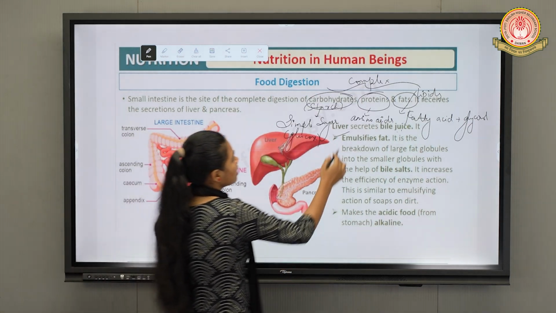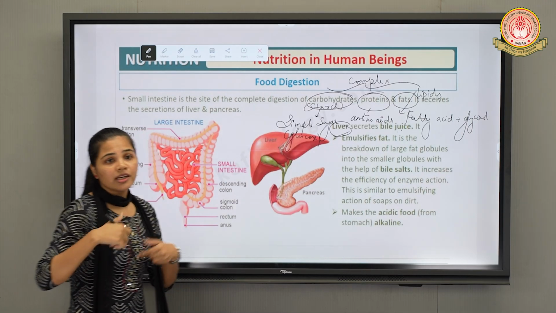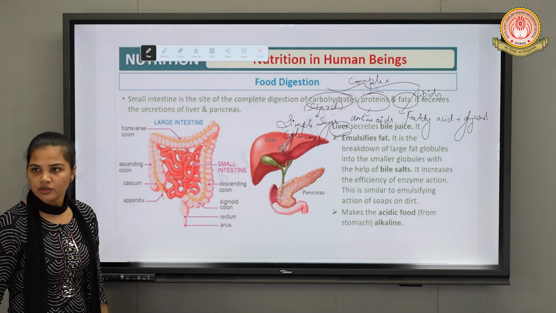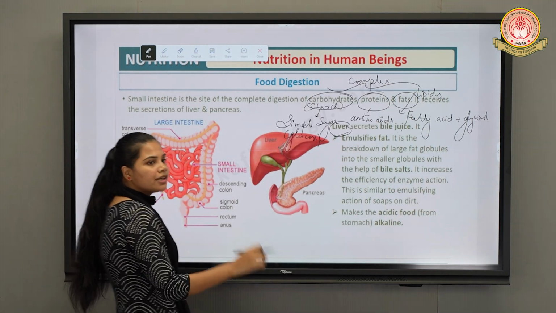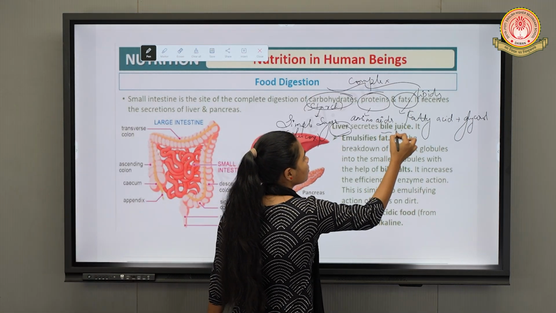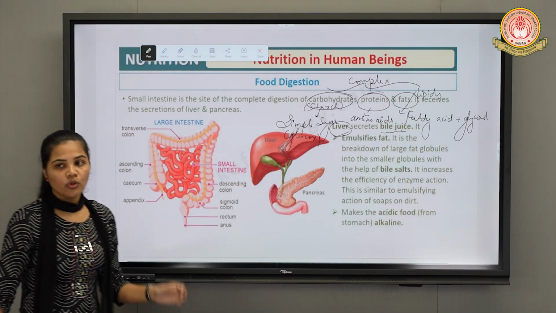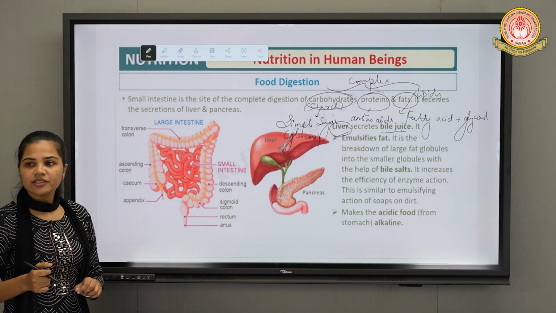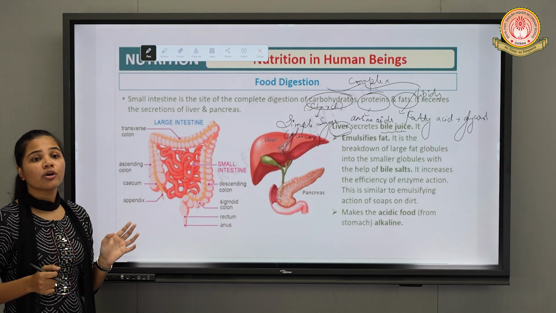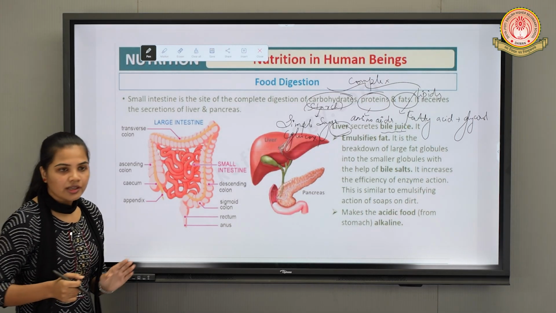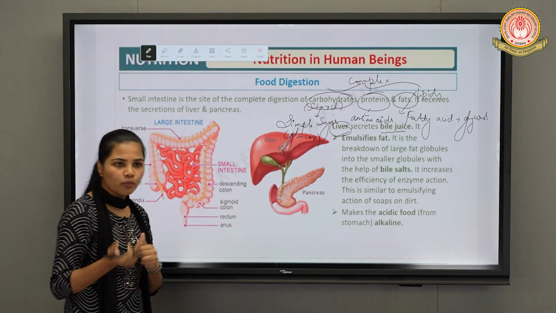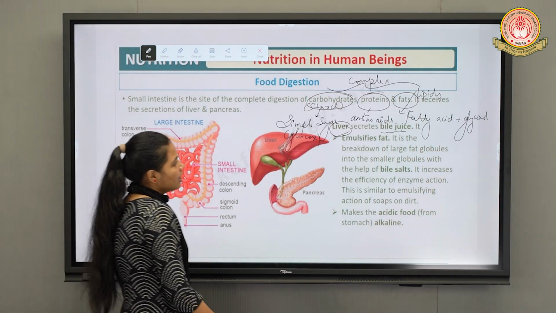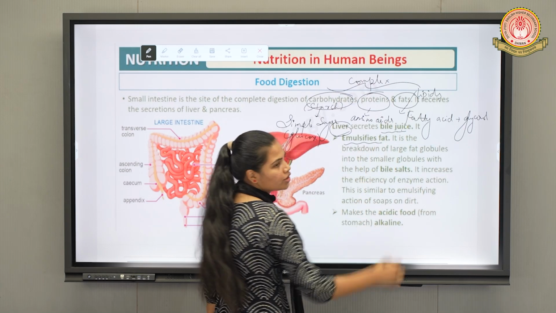So the liver is the largest organ if we talk about inside the body, internally. If we talk about externally, then skin is the largest organ. The liver secretes one digestive juice, that is known as bile juice. The role of bile juice is to make the medium alkaline, plus it is also involved in the digestion of fats. It will convert larger fat globules into smaller fat globules. Next, it is also involved in the emulsification of fat.